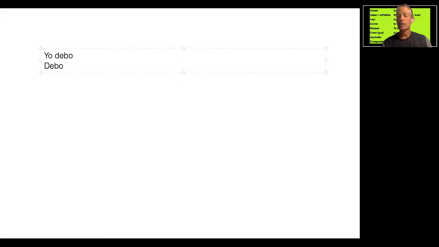What comes next? Do I say como, I eat? Nope. Debo comer, I should eat. Debes estudiar, you should study. Okay? So remember, the concept of verb plus infinitive, we don't touch that second verb. We leave it alone. We leave it unconjugated. We only conjugate the first verb because the first verb indicates the action. I should. And then study, you're not saying I study, you're saying I should. And then study, you just leave that alone. Debo estudiar.